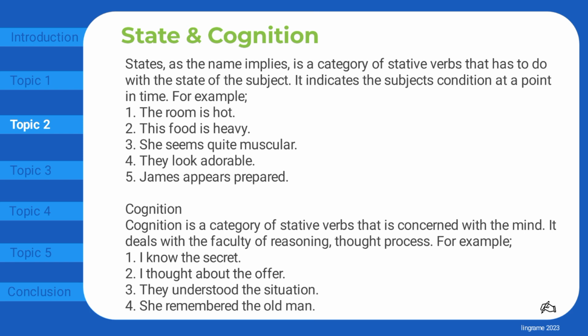Cognition. Cognition is a category of stative verbs that is concerned with the mind. It deals with the faculty of reasoning, thought process. For example, I know the secret. I thought about the offer. They understood the situation. She remembered the old man.